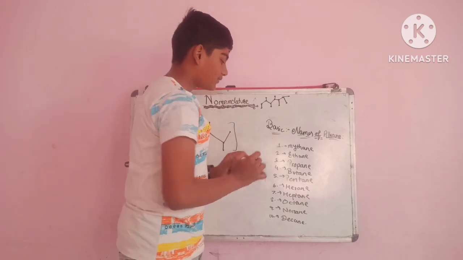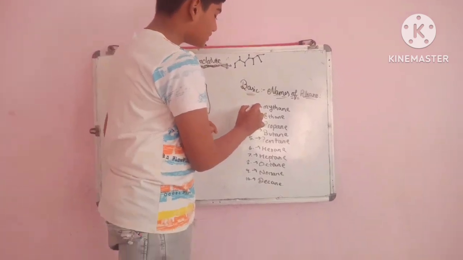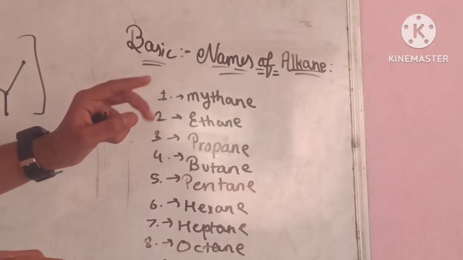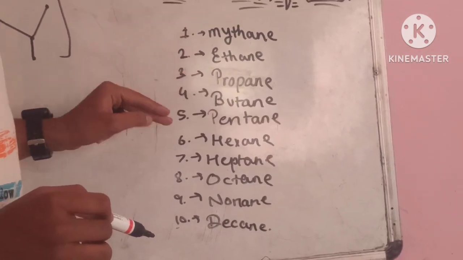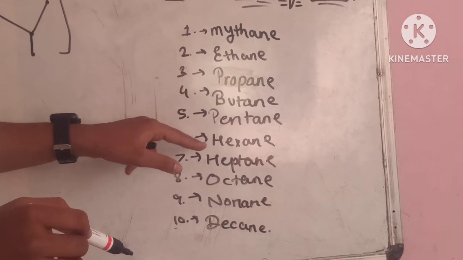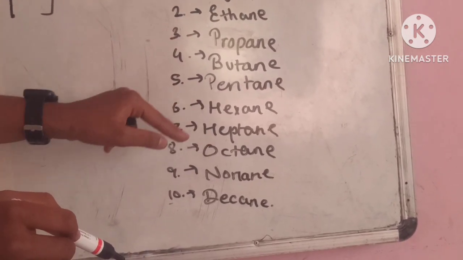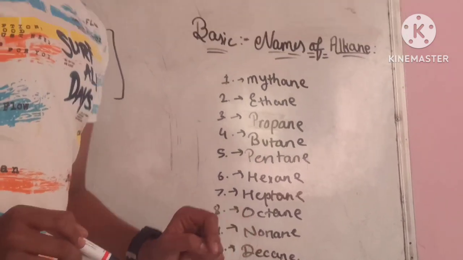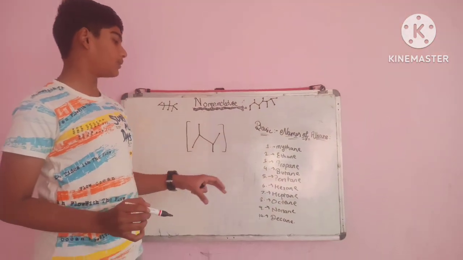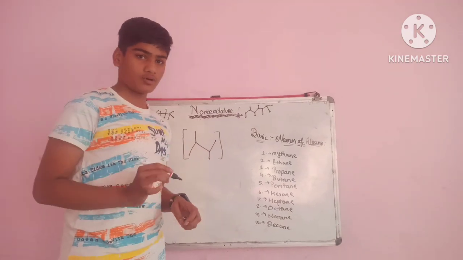If one carbon is there, it is methane. If 2, then ethane. 3, propane. 4, butane. 5, pentane. 6, hexane. 7, heptane. 8, octane. 9, nonane, and 10, decane. This is the most important part to name any bond.